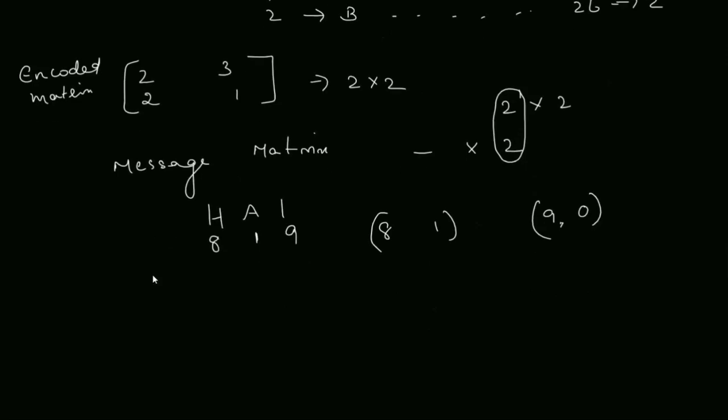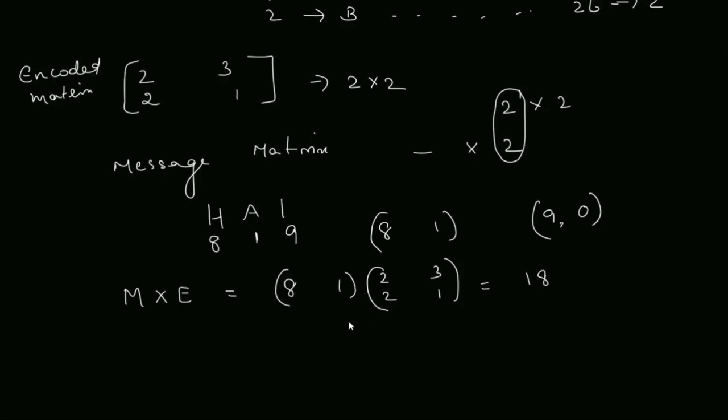Now we have to multiply the message matrix and the encoded matrix. I am going to multiply the message matrix 8, 1 with the encoded matrix 2, 3, 2, 1. Just do normal multiplication. So what do you get? 8 into 2 is 16, plus 2, that is 18.